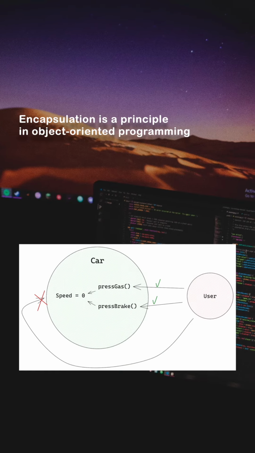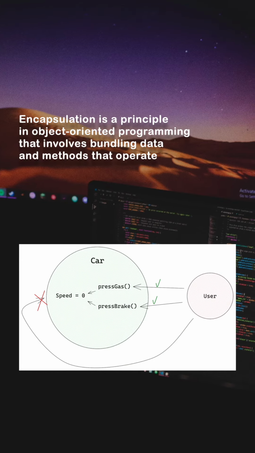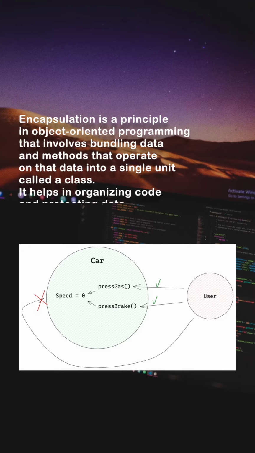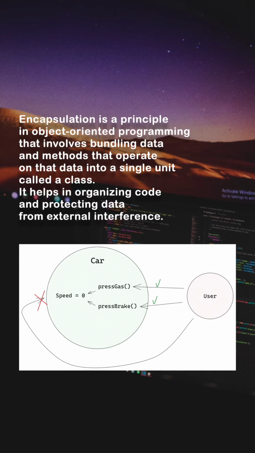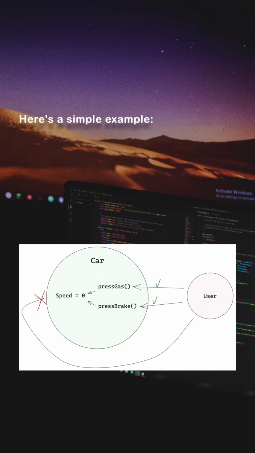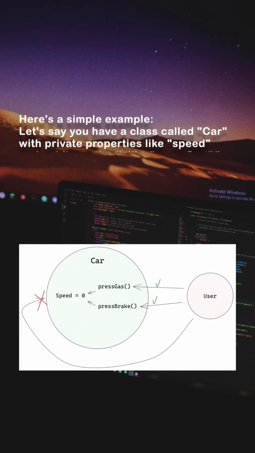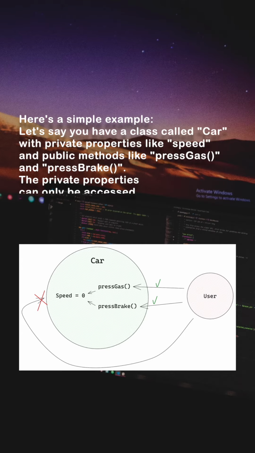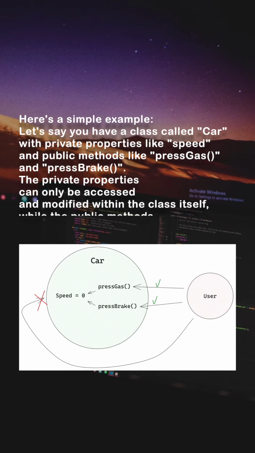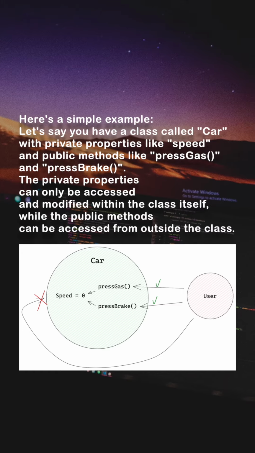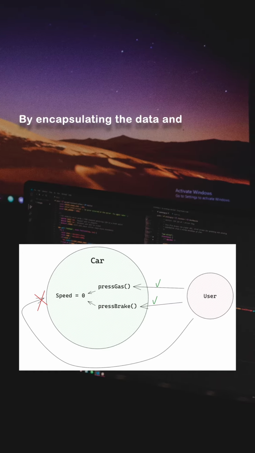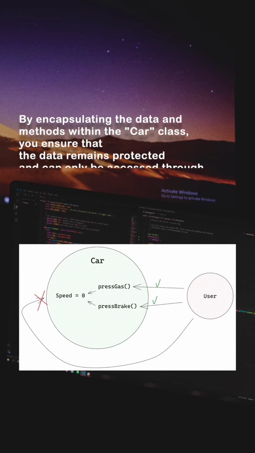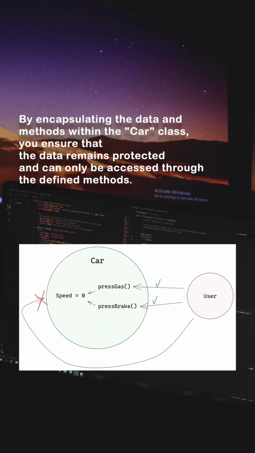Encapsulation is a principle in object-oriented programming that involves building data and methods that operate on that data into a single unit called a class. It helps in organizing code and protecting data from external interference. Here's a simple example. Let's say you have a class called Car with private properties like speed and public methods like pressGas and pressBrake. The private properties can only be accessed and modified within the class itself, while the public methods can be accessed from outside the class. By encapsulating the data and methods within the Car class, you ensure that the data remains protected and can only be accessed through the defined methods.